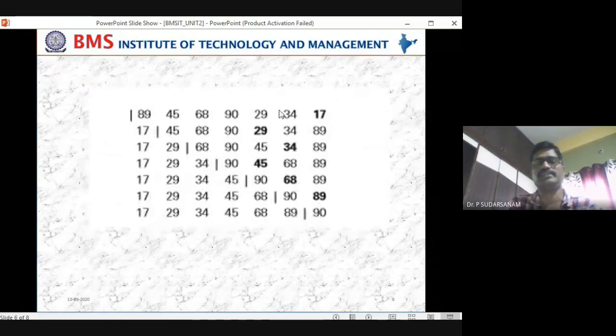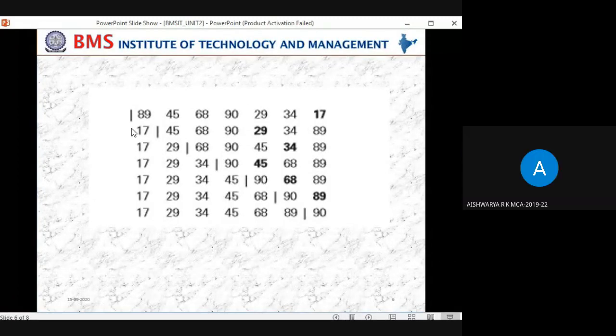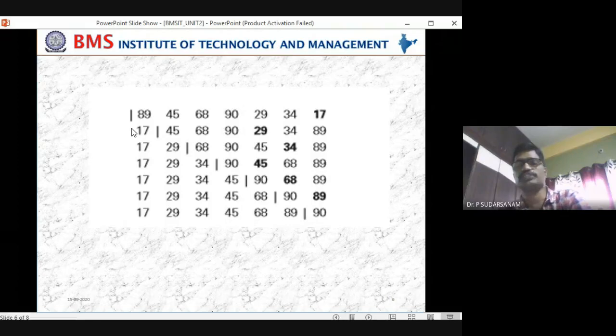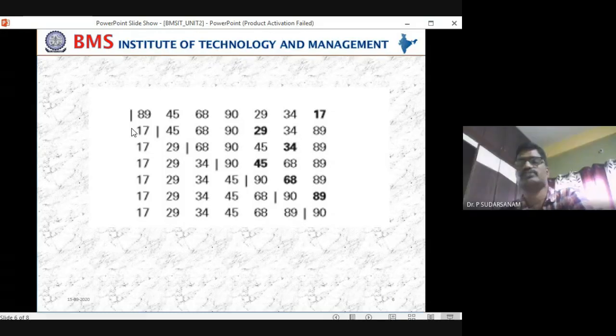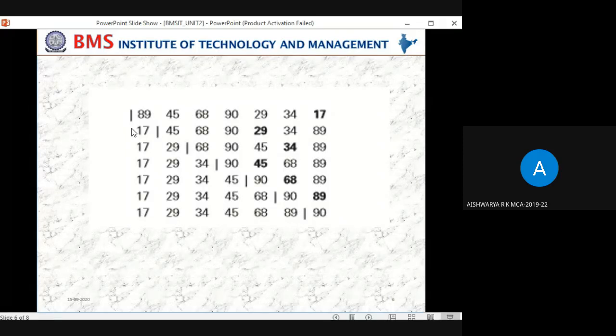In this case, the second phase, that means the first one and the second phase is nothing but whatever I am showing. Now the I loop is starting from where? Second row. 45, sir. 45. Now the J loop execution will start from where? 68, sir.